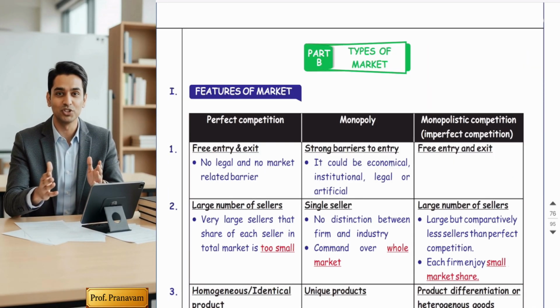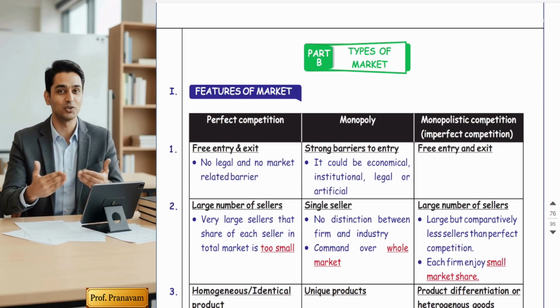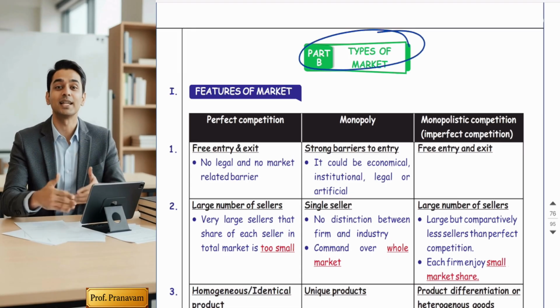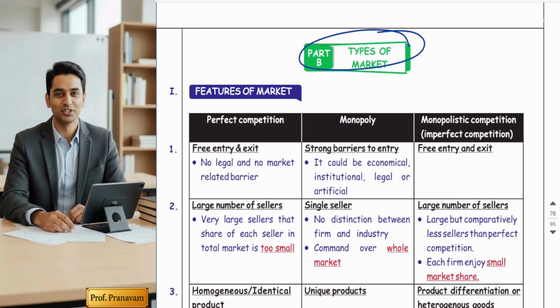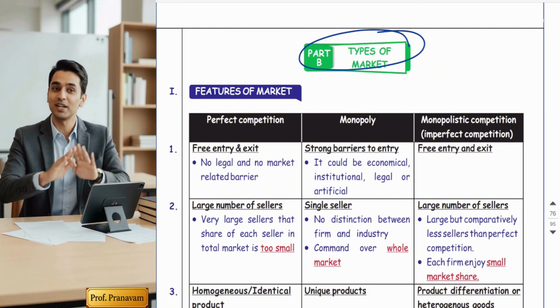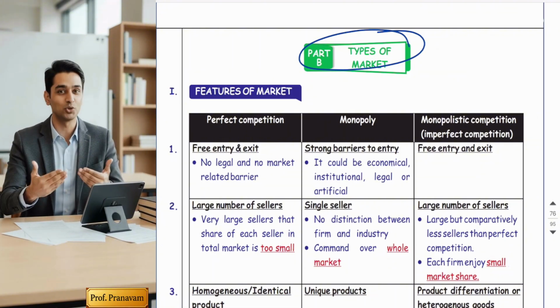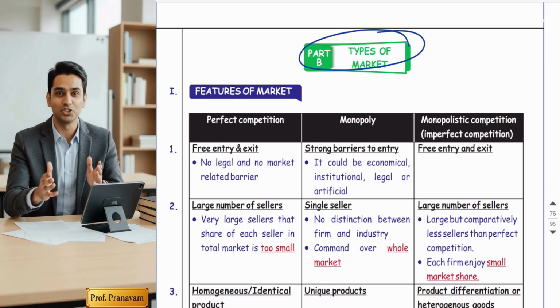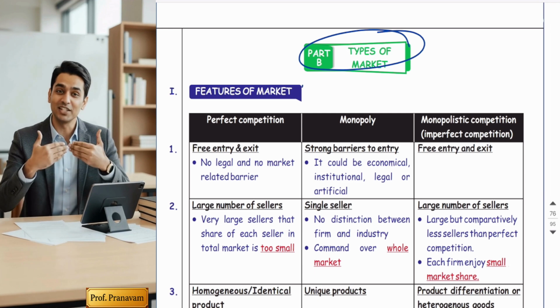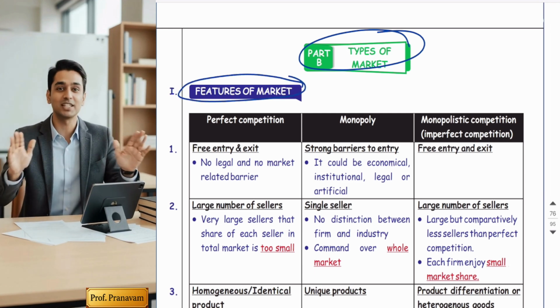Let's start with one of the most interesting topics, that is types of market and their features. That is part B. This topic will build your foundation for understanding how different markets work and how firms behave in each one. So let's go. The first part is features of market.